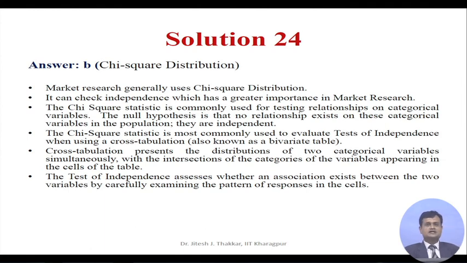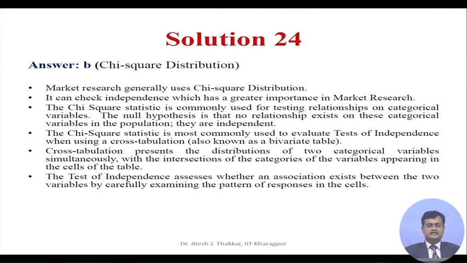Market research generally uses this distribution because it can check independence, which has a greater importance in market research. The chi-square statistic is commonly used for testing relationships between categorical variables, and the null hypothesis is that no relationship exists between these categorical variables in the population, they are independent.